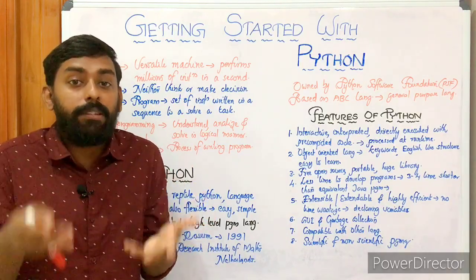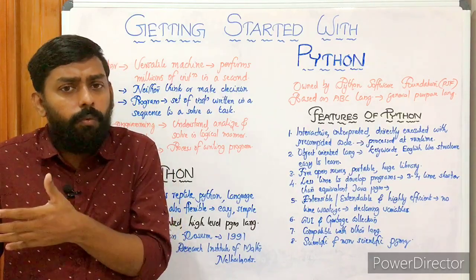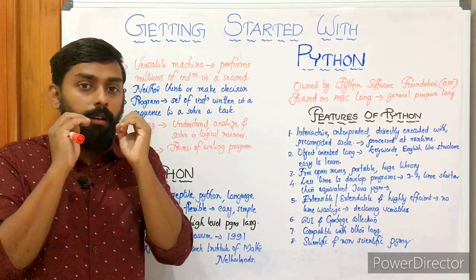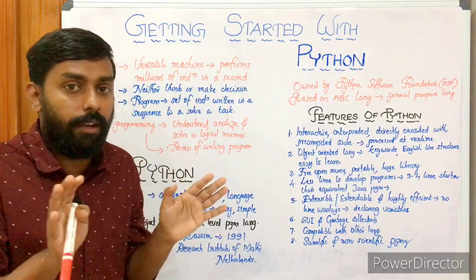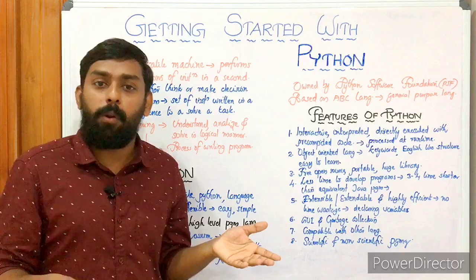We are developing software just to process data, right? We can have a number of ways to perform operations. So it doesn't matter, but the ultimate importance should be given to the data. Yes, data is vital. That's it. So it's an object oriented programming language, and of course it's a high level programming language.